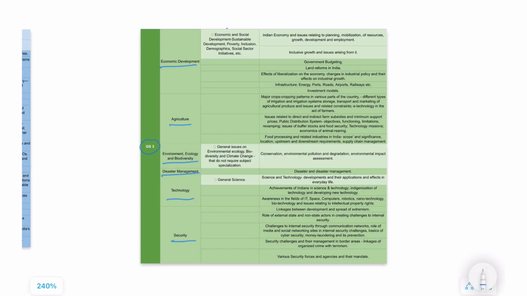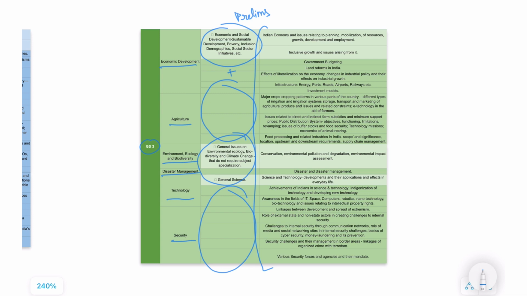The ones in the light green, this and these two sections are covered in prelims, and this whole section, so the light green plus the dark greens, this comes in the mains.